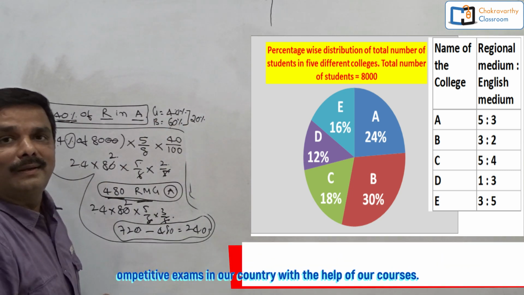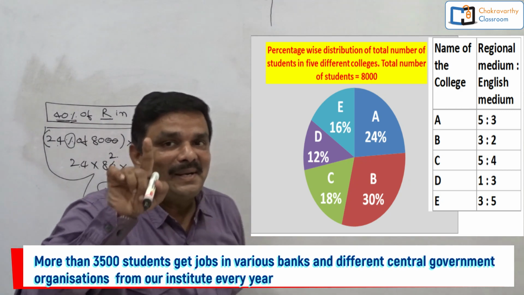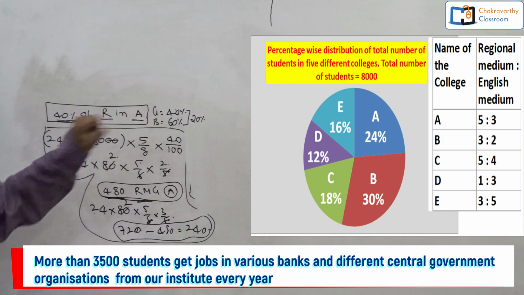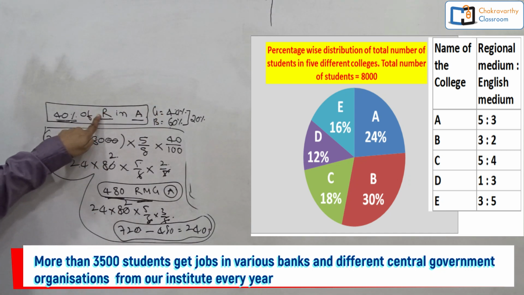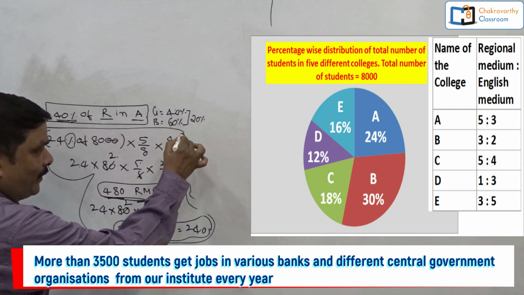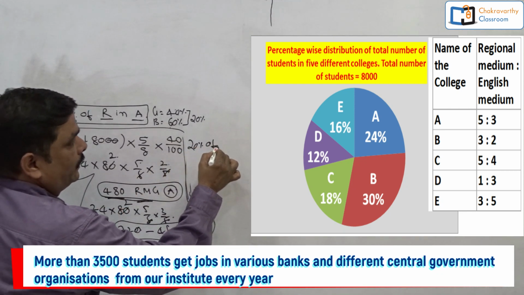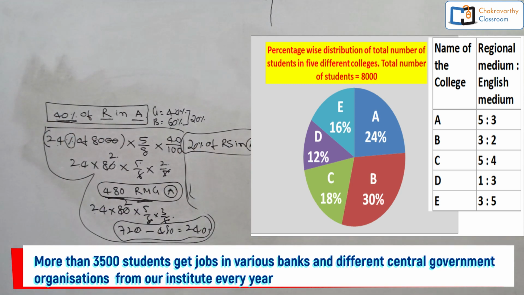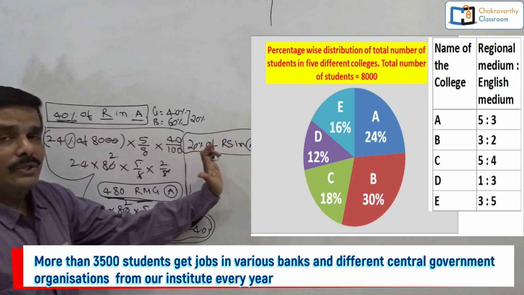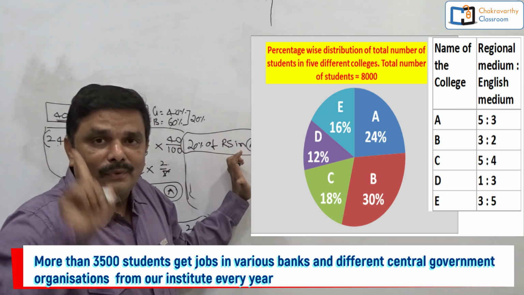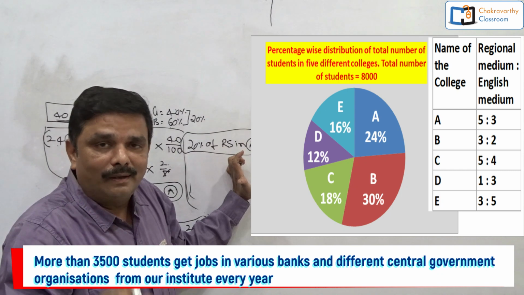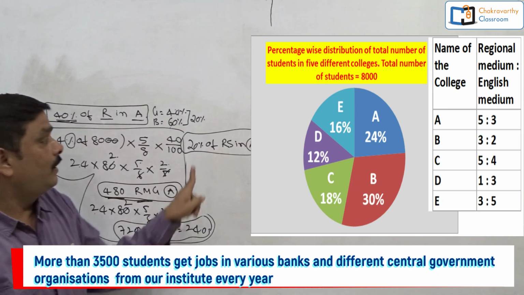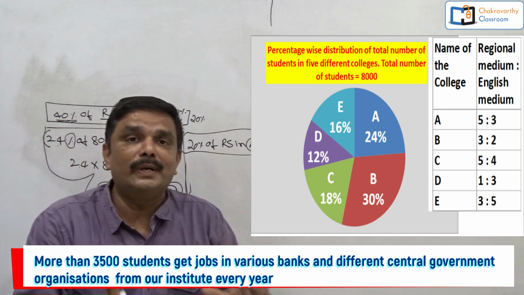20%. That's it. 20% of what? 20% of regional medium students in college A, boys and girls. Now I need to find out 20% of regional medium students in college A. This is my answer. That's it. In one step, while reading the question. While reading the question only you have to get this analysis, and after finishing reading the question, you have to come out with this conclusion. They are asking for 20% of regional medium students in college A.